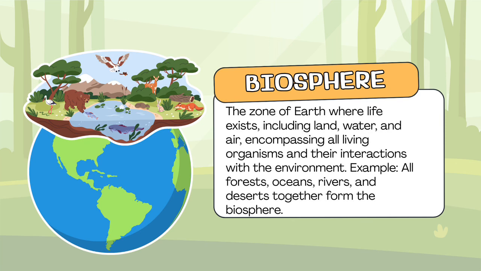Lastly, we have the biosphere. It is the zone of life on Earth where all living things exist. It includes land, water, and air, and encompasses all organisms and their interactions with the environment. For example, all forests, oceans, rivers, deserts, and mountains together form the biosphere. The biosphere is the largest level of biological organization and supports all life on Earth.